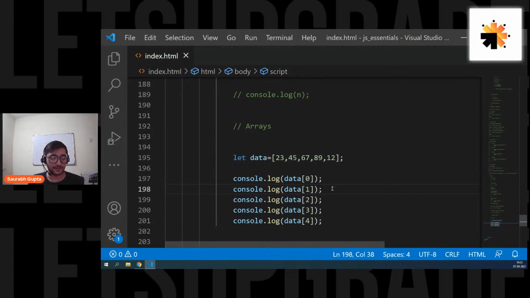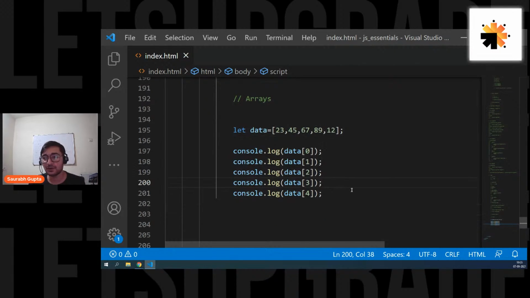Simple. Now guys, see, I have printed all of them. But now, again, we have a problem. Right now it's only 5 numbers. So fine, console.log 5 times. Amazing. What if I have 10 values, 13 values, 100 values, 1000 values? Now that can be a problematic thing, right? Because I don't want to write console.log 1000 times. So now you guys tell me, have we learned anything that helps us to execute a similar code again and again? Because if you see, all of these lines of code are almost exactly similar. There is only one difference, that is this numbering.